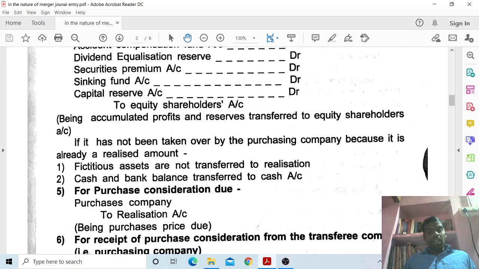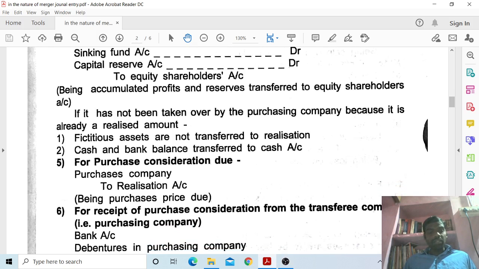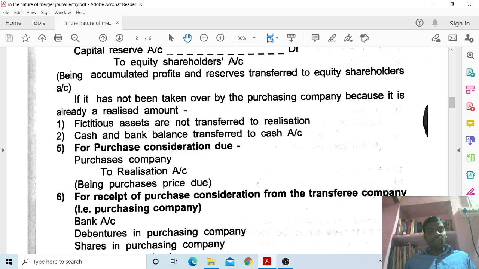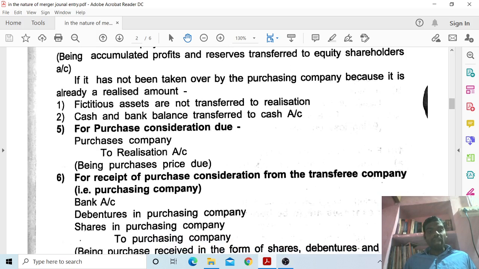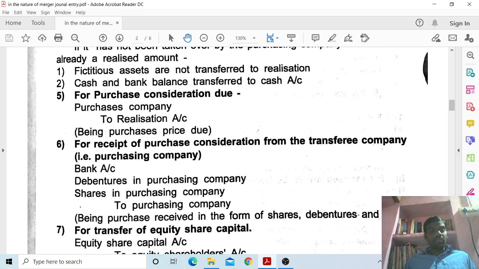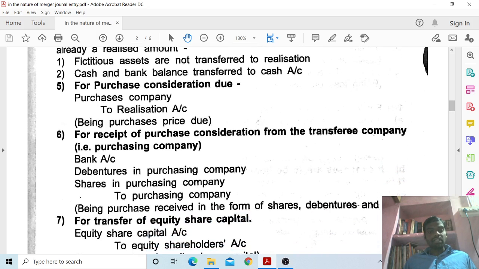If it has not been taken over by the purchasing company because it is already a realized amount, for example, that one. First one, fictitious assets are not transferred to realization account. Cash and bank balance transferred to cash account. Fifth one, for purchase consideration due: purchasing company account debit to realization account, being purchase price due.